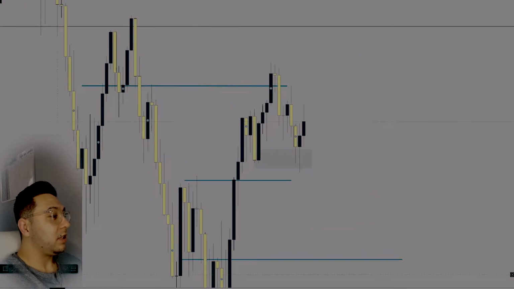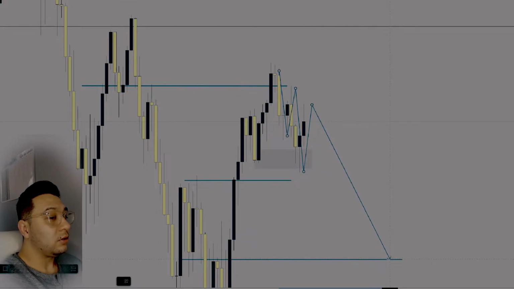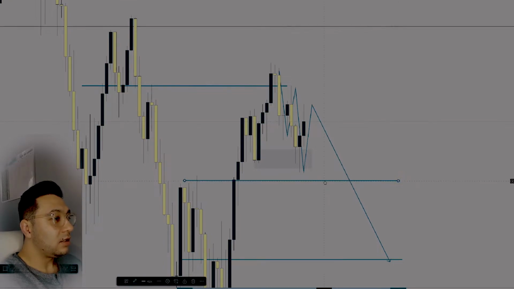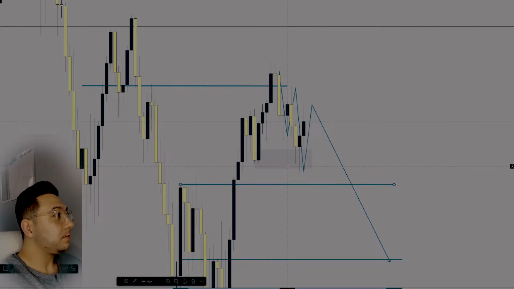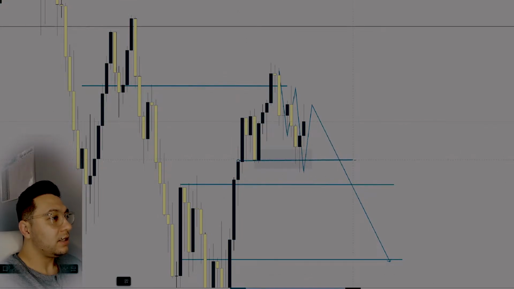So I'm going to go to a lower time frame on the daily here. It does look like we are creating bearish market structure, given that we're creating lower highs and lower lows. In theory, this next move, if this is a lower high, it should create a lower low and either come down to this level, 341, or down to 33250. Something like this, but let me update these levels real quick to give a more accurate analysis. There's also a level here where the zone is.